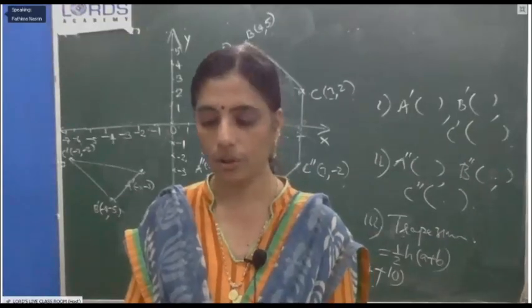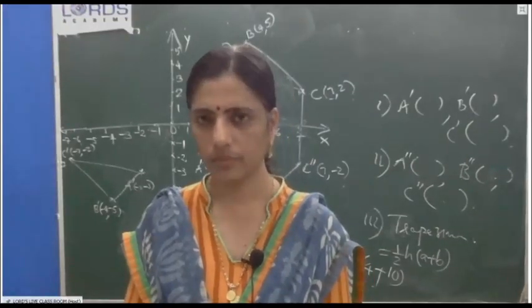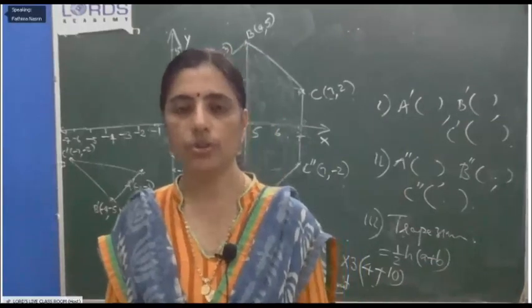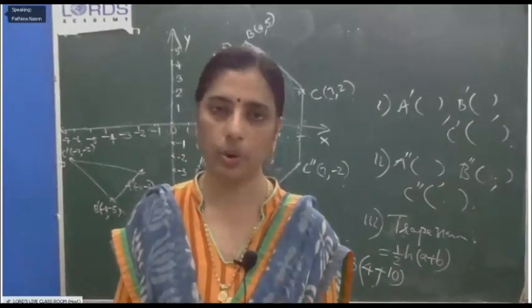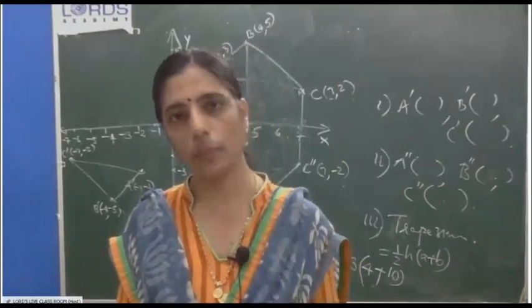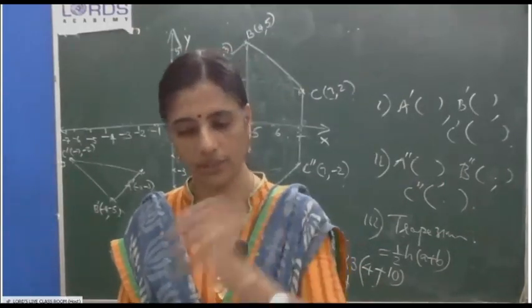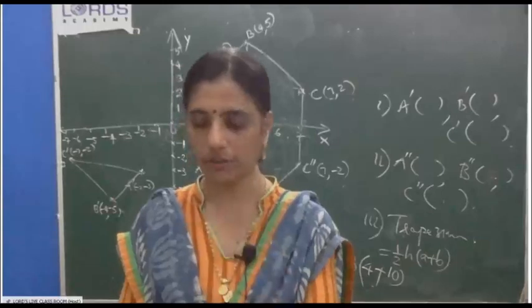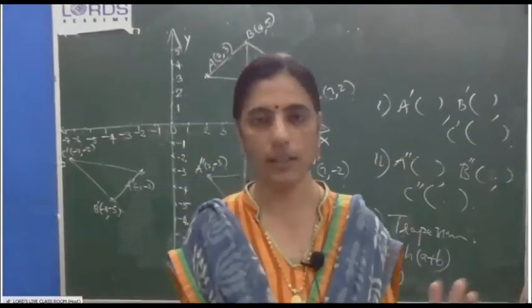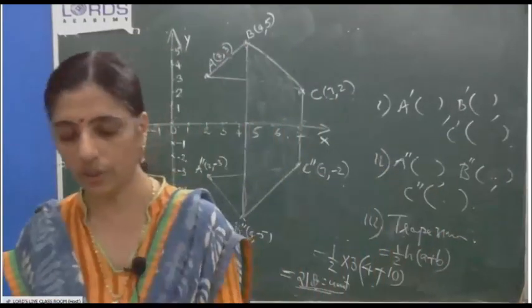40, 50. 40 and 50, what is the specialty? Both lie on the x-axis. So automatically they will be invariant under reflection in the x-axis. Okay. That, without this graph also you can write, but after drawing the graph also, while you are seeing, you will get the answer. Okay. So that question you will do as homework.